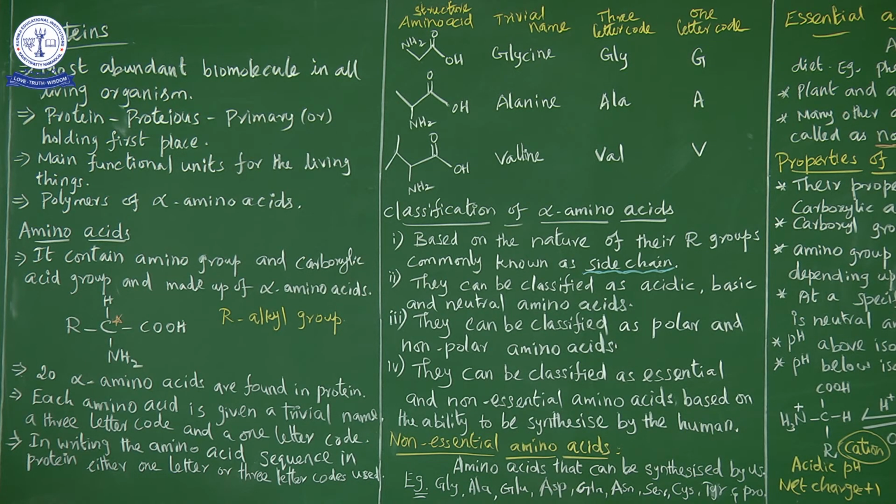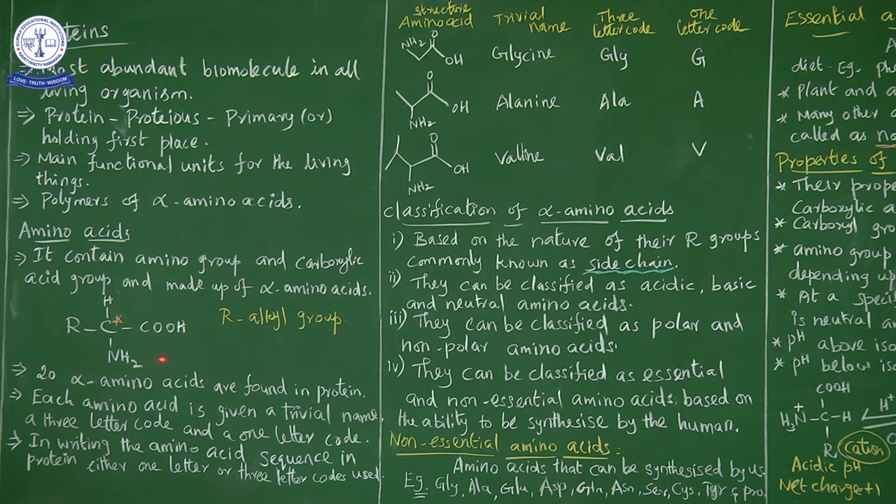Alpha amino acid means the amino group is attached to the alpha carbon. How do we describe the alpha carbon? The functional group attached to the first carbon is the alpha carbon. An amino acid is a bifunctional molecule, COOH and NH2.